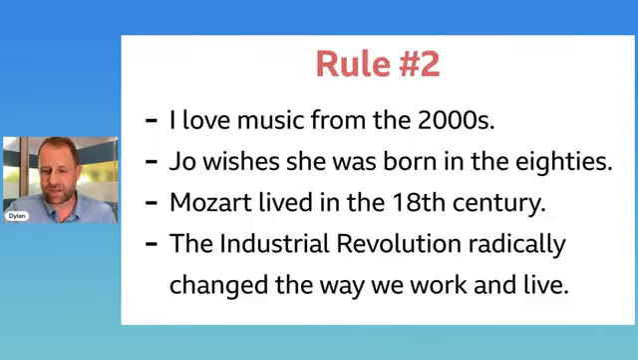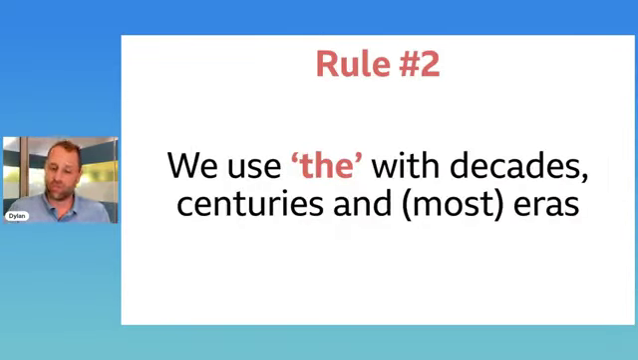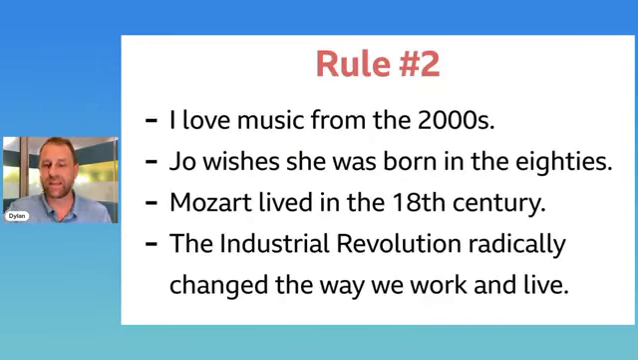So let's check the rule again. We use "the" with decades, centuries, and most eras. So decades: the 2000s, the 70s, 60s, 80s, 20s. With centuries, we can put the 20th century, the 18th century, the 15th century, or an era like the Industrial Revolution. Now, would you like to make your own examples? Okay, get them coming in.